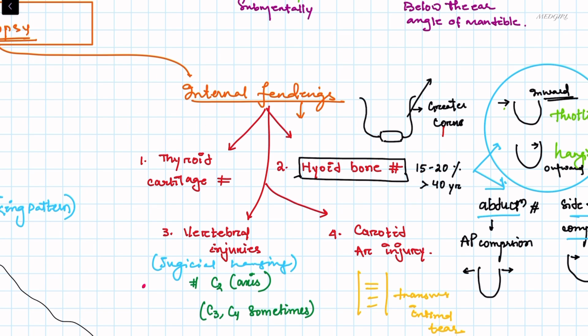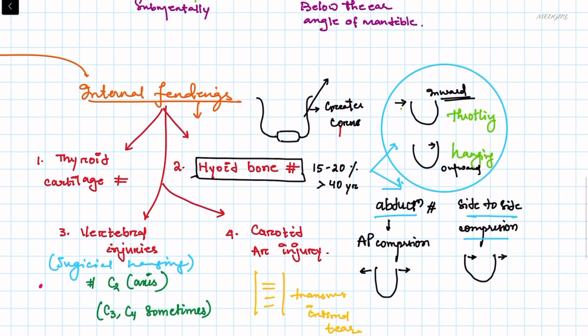In hyoid bone fracture, it occurs in 15 to 20% of cases, and the age is usually more than 40 years. Because in less than 40 years of age, the hyoid is cartilage, and after 40 years it calcifies and becomes bony, and due to some pressure it breaks.